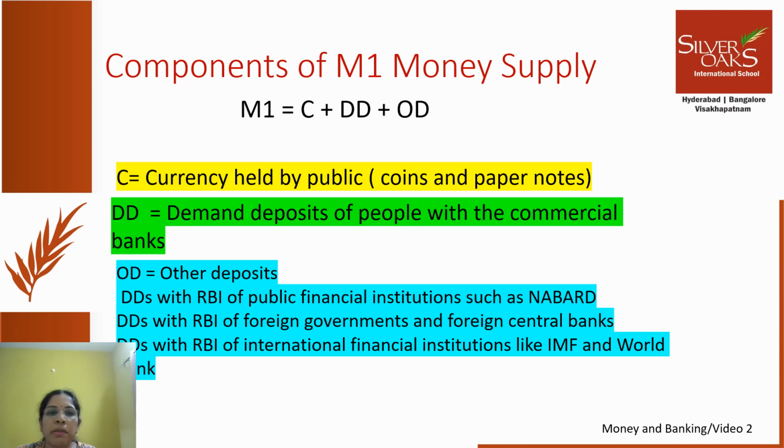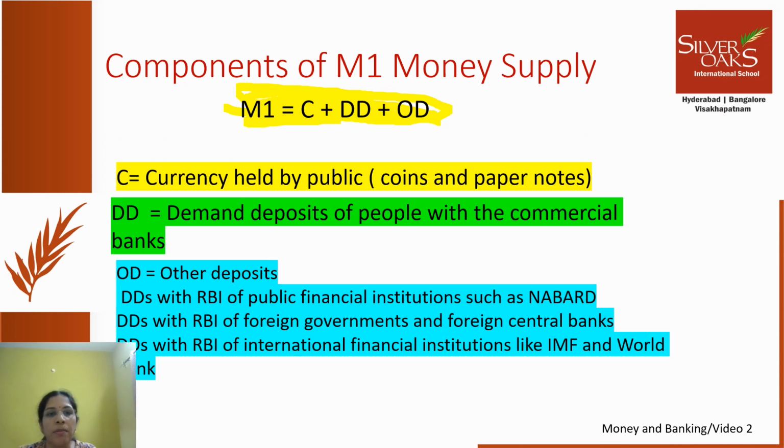If you look here, remember this: M1 is C plus DD plus OD. Generally this is asked: what are the components of money supply? Explain the components of money supply is a very classic question. Just remember, M1 equals C plus DD plus OD. Now, what does C stand for? C stands for currency held by public. What is currency? Coins and paper notes. At any point of time in the economy, what is the volume of coins and paper notes held by people? That is the first component.